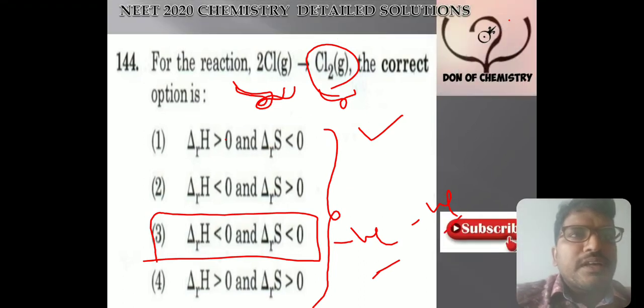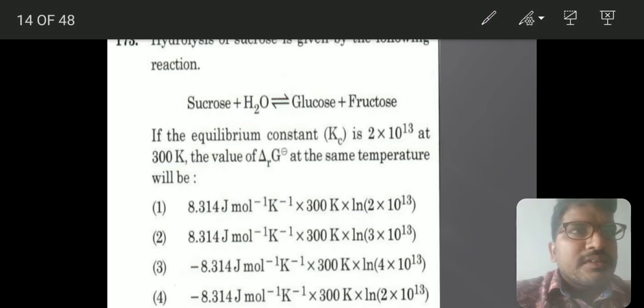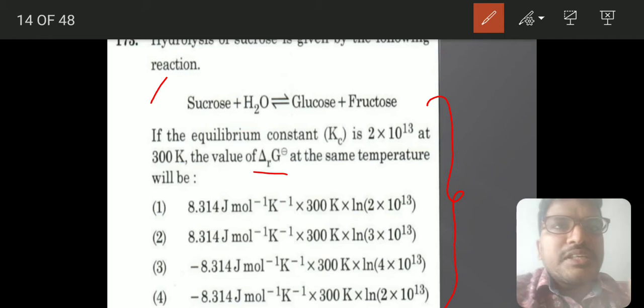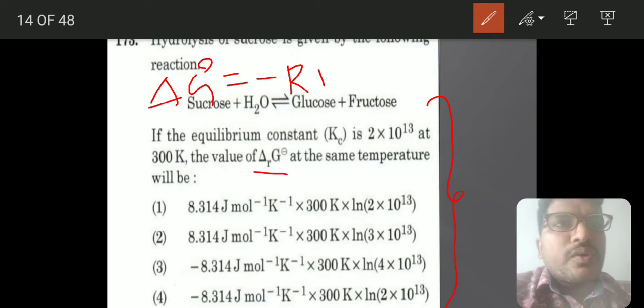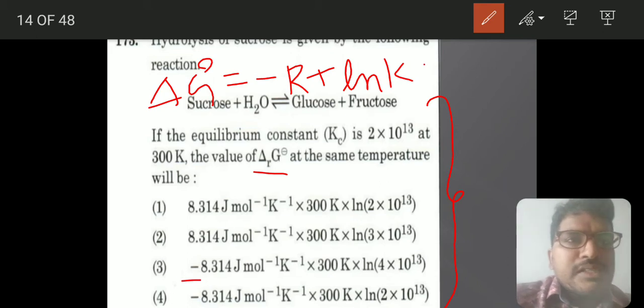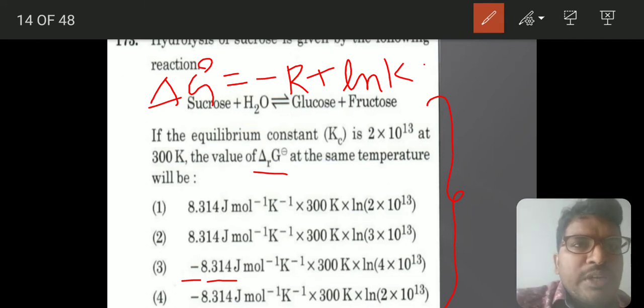Next, moving to the next question. This one looks like a bigger question, but once you know the formula, which I mentioned during electrochemistry, delta G naught equals minus RT ln K, it is easy. Substituting, R is 8.314 joules per mole per Kelvin, temperature is 300 Kelvin, and they gave the equilibrium constant as 2 into 10 power 13.